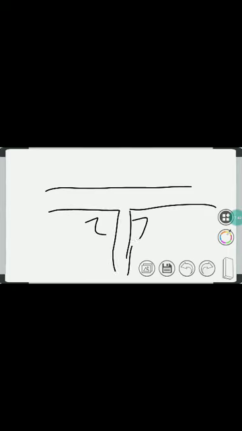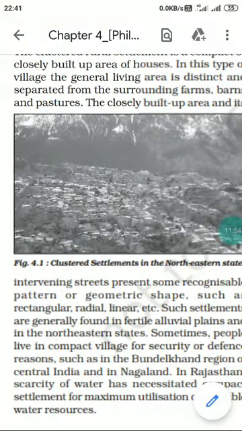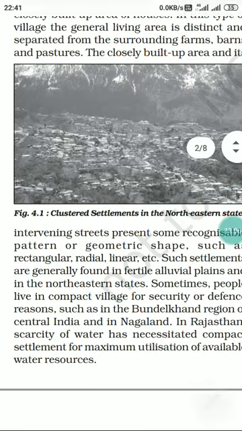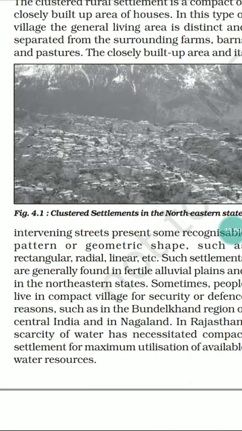Then T type of settlement, where roads are built like this way, and settlement is here and here. So this is a T shape settlement. So based on the intervening streets along with the built up area, some recognizable patterns or geometric shapes like rectangular, radial, linear, etc. have formed, and settlements can be segregated on the basis of these.